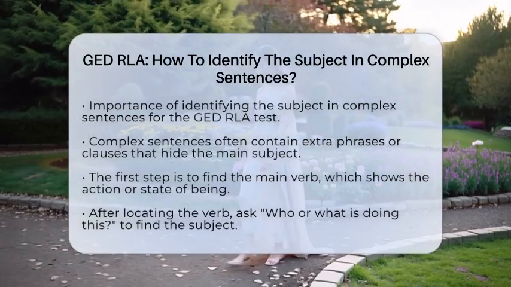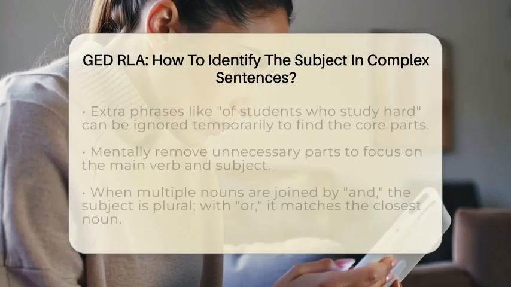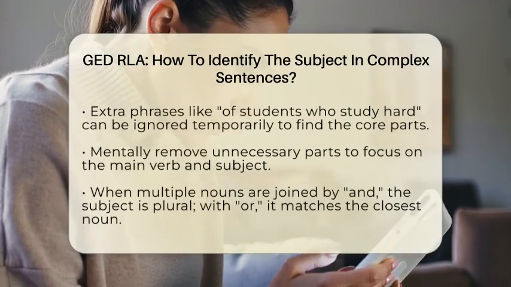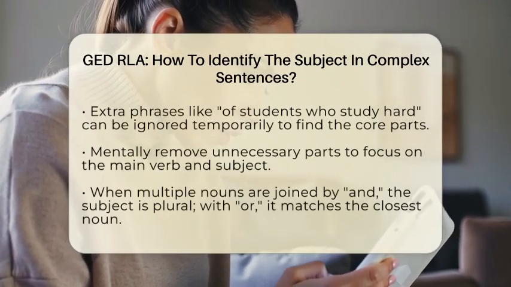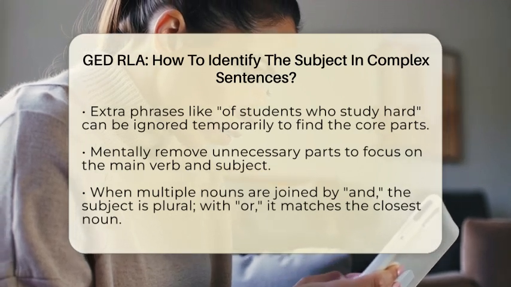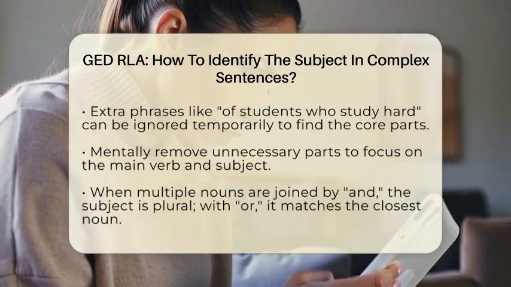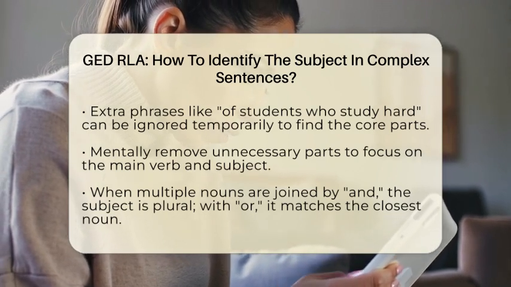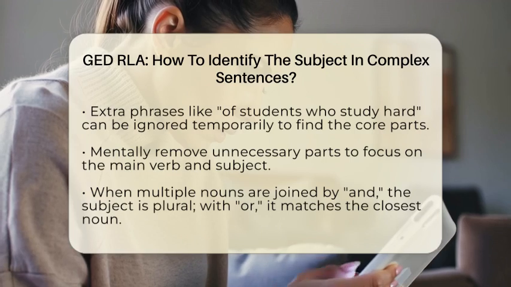First, look for the main verb. The verb tells you what is happening or the state of being. Once you find the verb, ask yourself, who or what is doing this? That question points you toward the subject. Sometimes the subject is far away from the verb because of extra words or phrases. If you see a phrase like "of students who study hard," ignore it for now. Focus on the core parts of the sentence. Mentally remove those extra parts and look for the main verb again. When you find the verb, ask who or what before it. That will help you identify the main subject.